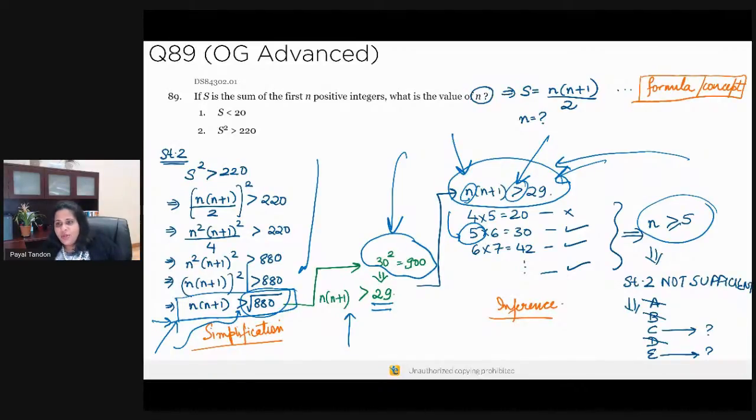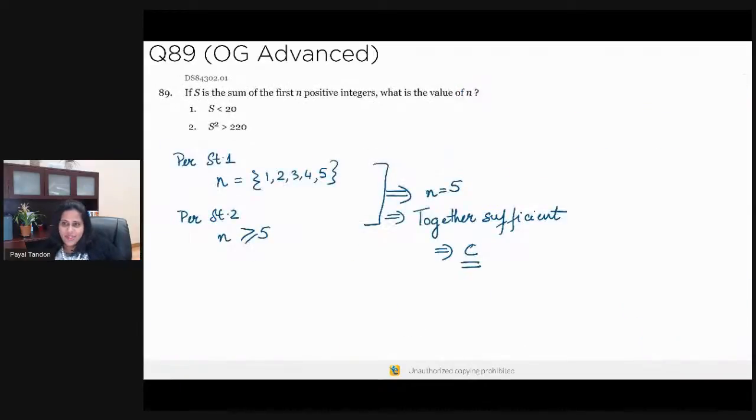So Mona, we will need to do n into n plus 1 because you need to figure out the minimum value of n that you're getting from this statement. And that is something which is applicable over here. When we combine the information, from statement 1 what we know is that n is equal to 1, 2, 3, 4, or 5. From statement 2, what we know is that n is greater than or equal to 5. So n is equal to 5, together they are sufficient.